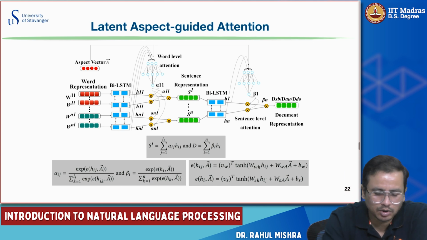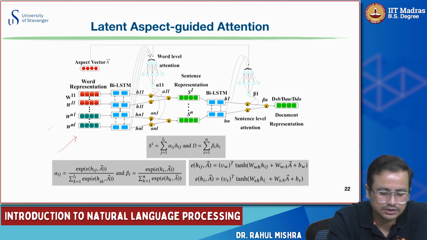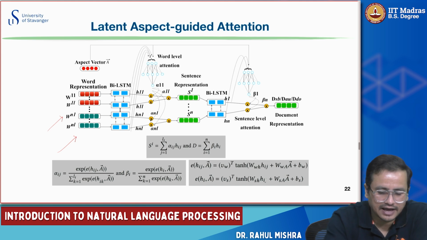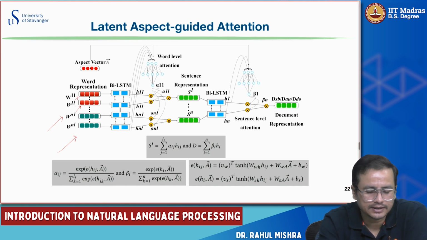This model is not super difficult. At the input stage, we have these red blocks. These are the claim, and each word is represented by an embedding. It could be word2vec embedding, could be GloVe embedding, and so on. In this particular paper, it is GloVe embedding.